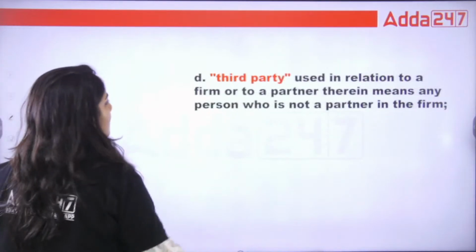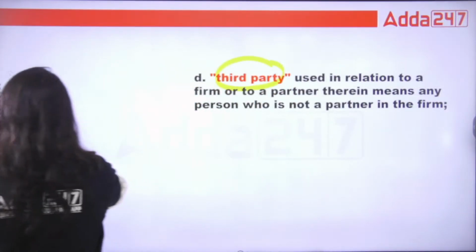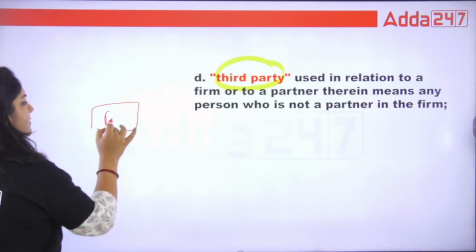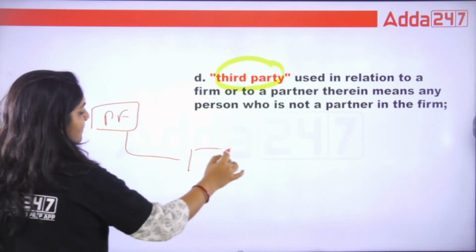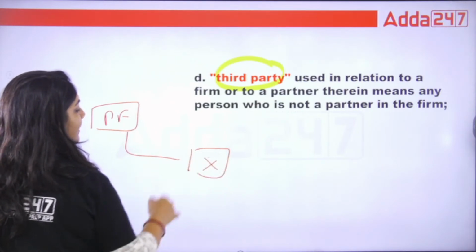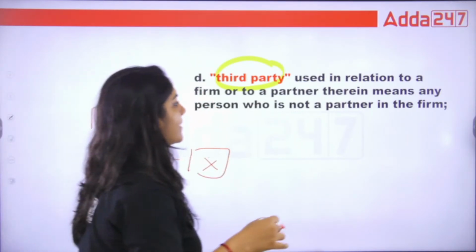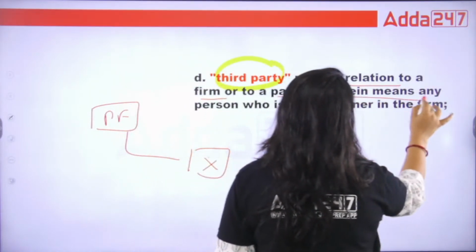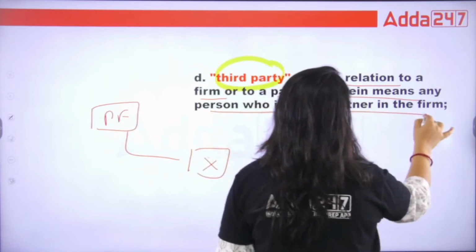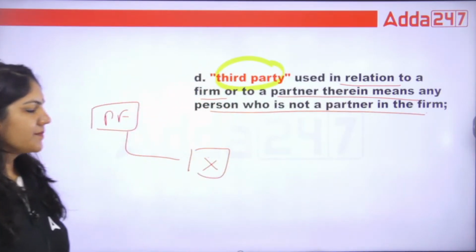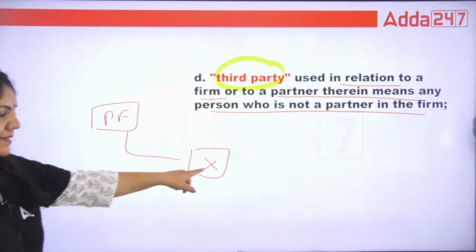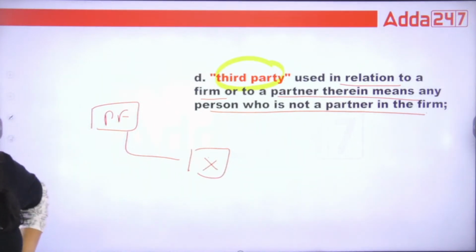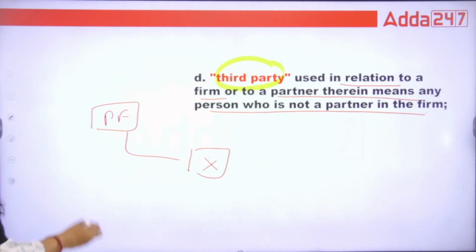Now, what is third party? Suppose a partnership firm is there and they do business with that X party. So this X is called third party. The third party, in relation to a firm or to the partners therein, means any person who is not a partner in the firm. That's it. So the third party is not the partner. Got it?